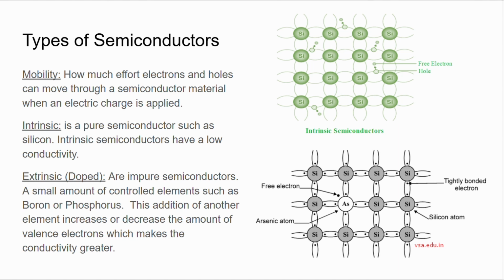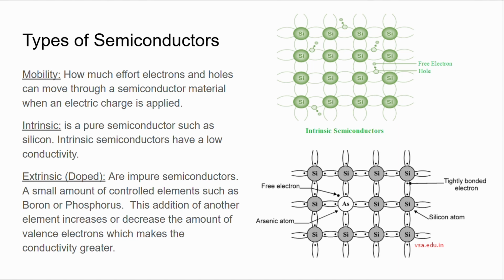It's how much effort electrons and holes can move through a semiconductor material when an electric charge is applied. We then have the intrinsic, which is a pure semiconductor, such as silicon. Intrinsic semiconductors have a low conductivity.